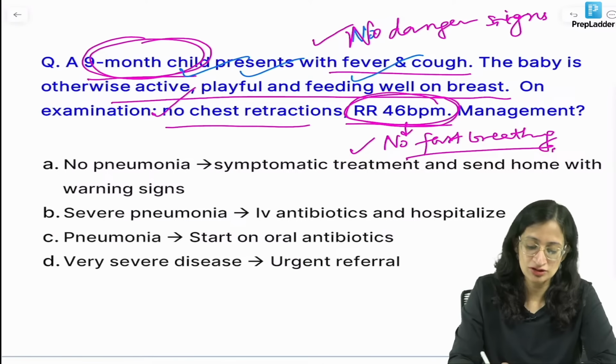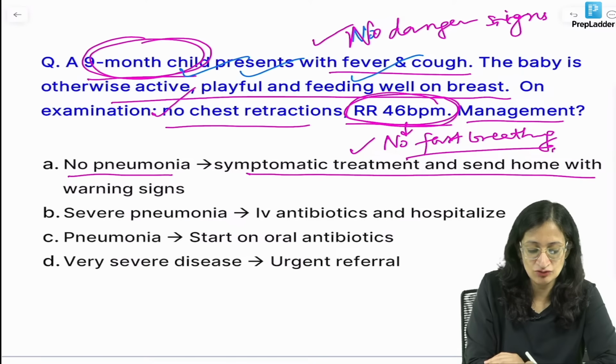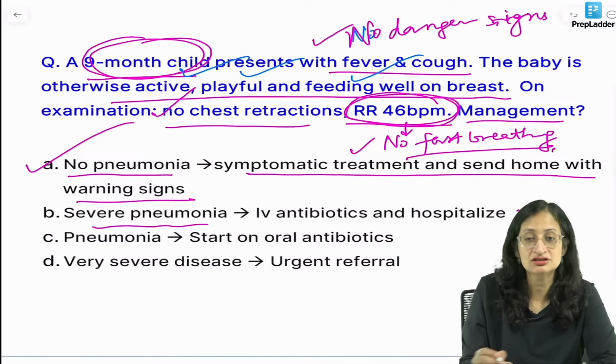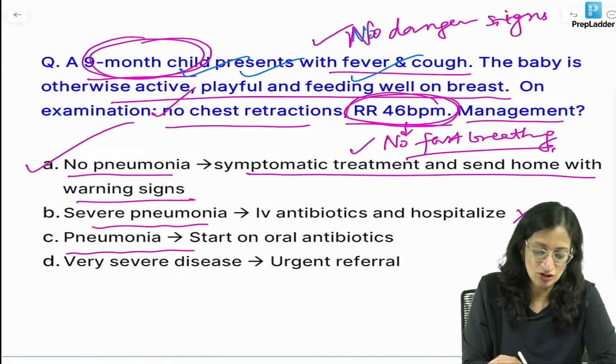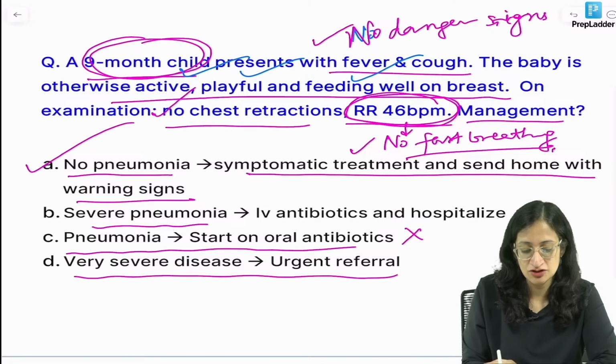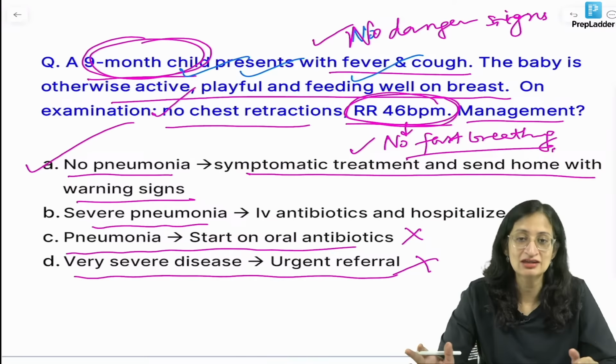So now let us see what is the management. Is it no pneumonia, symptomatic treatment and send home with warning signs? Yes, that is the best answer. It is not severe pneumonia as there is no general danger sign. It is not pneumonia as there is no fast breathing or chest indrawing. It is not very severe disease. So the best answer is A. From any given case scenario, you can answer it.